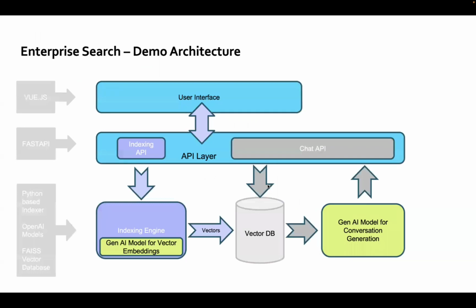To cover the solution architecture briefly, we have a user interface layer that drives the indexing and search functionality. This is implemented using the Vue JavaScript framework. The next is the API layer implemented using the FastAPI Python framework. And finally, we have the indexing engine that uses generative AI to convert text into vector encoding and stores it in a vector database for fast indexing and search. This layer also has another generative AI model that helps drive the conversational chat interface.